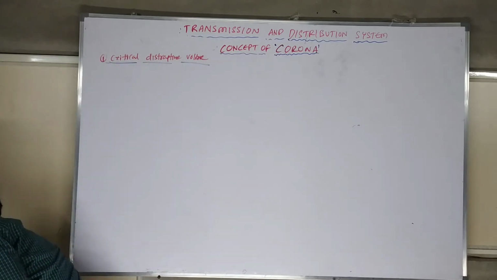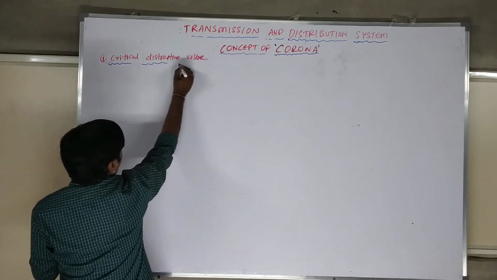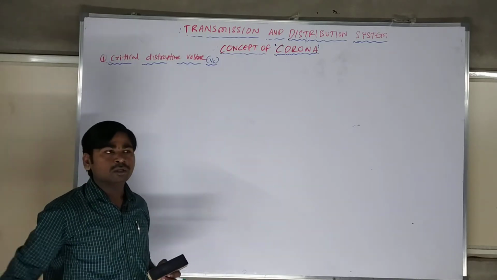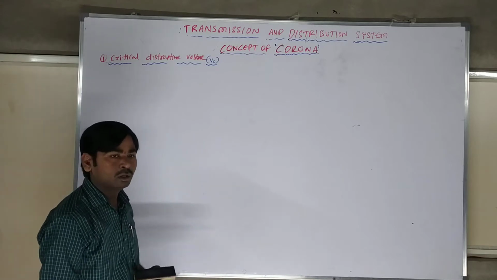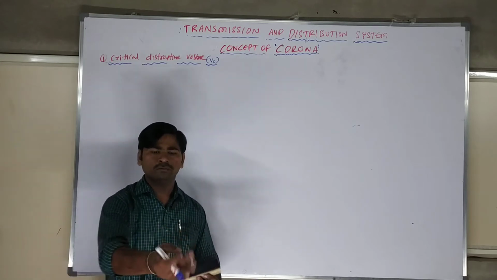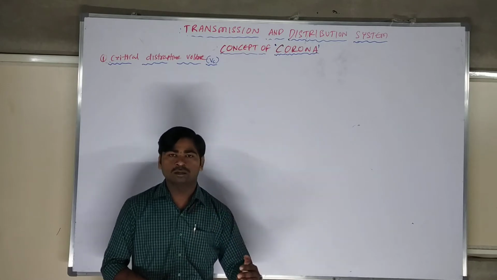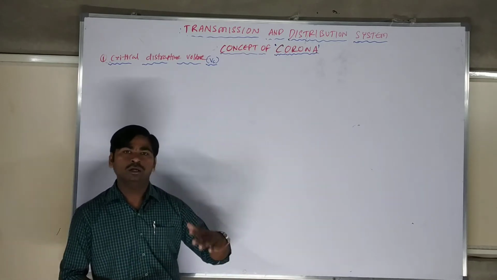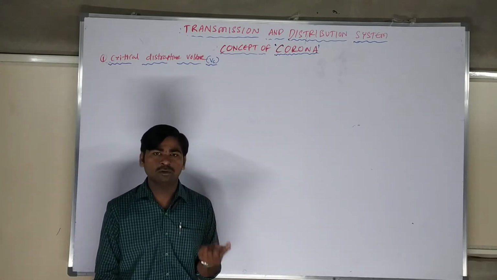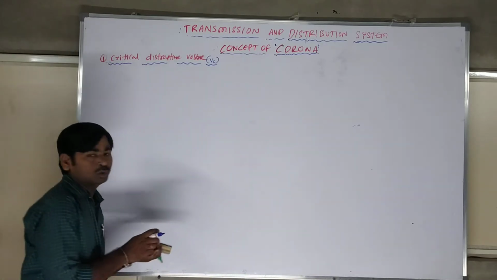First one is critical disruptive voltage, which we can write as VC. What is the critical disruptive voltage? It is the phase to neutral voltage at which the corona will start. The voltage at which the corona will start is the critical disruptive voltage, the initial voltage. From that particular voltage onwards, the corona will start.